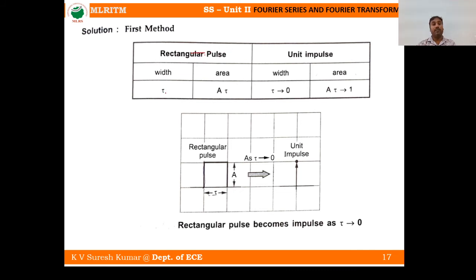For the rectangular pulse we have taken, the width is tau. What is the area? A tau, because the amplitude is A and the width is tau. So width into height is nothing but the area, that you will get A tau. But in case of a unit impulse, the width tau tends to 0 and the area tends to 1. If tau tends to 0, the area does not tend to 0, it tends to 1. Here the rectangular pulse has height A and width tau, so A into tau is the area. As tau tends to 0, the width reduces to 0, and that is nothing but the unit impulse.